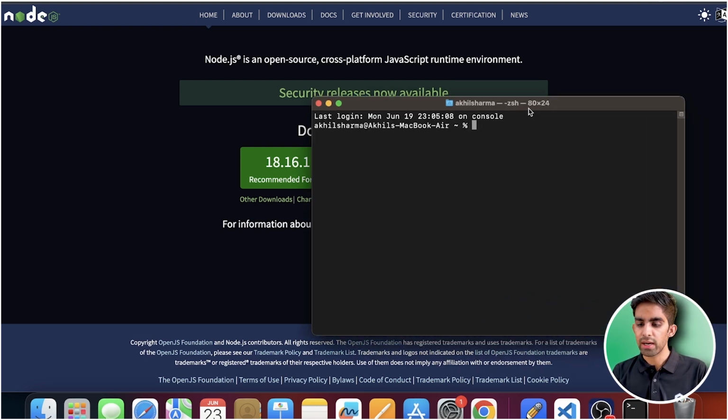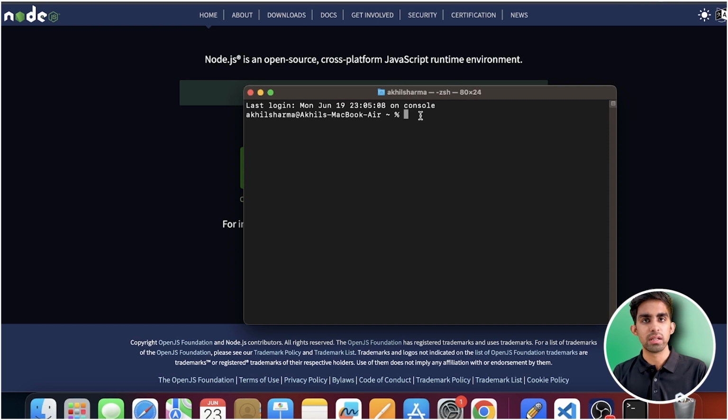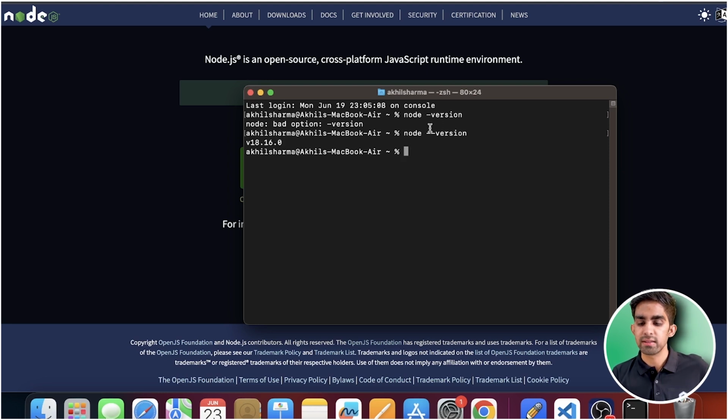Now we have successfully installed it, but we need to check whether we have installed Node or not. For checking that, we just need to write node --version. This is the command you need to write. Okay, my bad, this is the command, node --version.